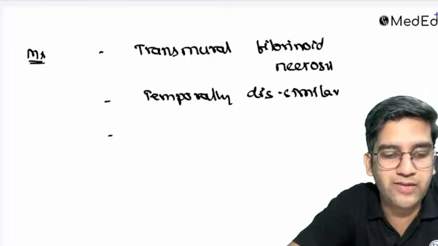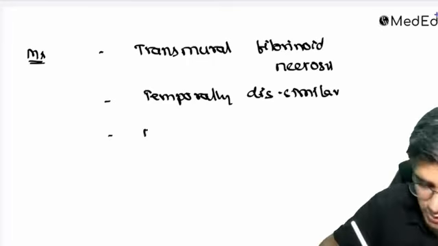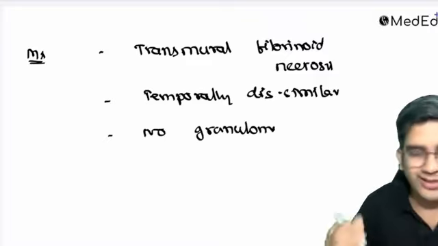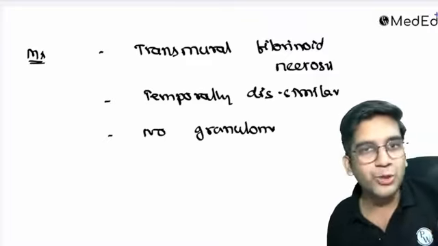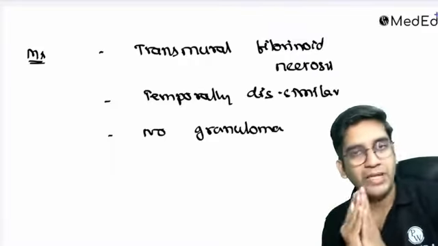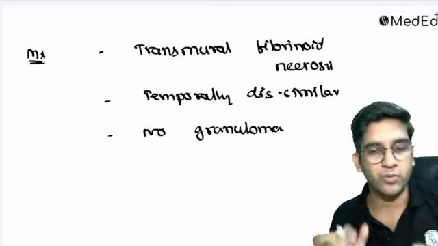Will PAN have granuloma? Perfect. There'll be no granuloma. See, because PAN is an acute inflammation, right? It's 2 episodes of acute inflammation. Acute inflammation will not have granuloma formation, as simple as that, right? There'll be no granuloma, temporally dissimilar lesions, and transmural thing, right?